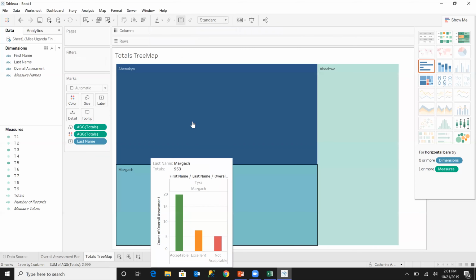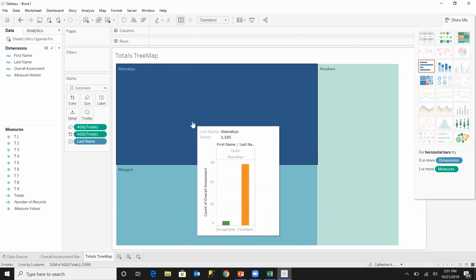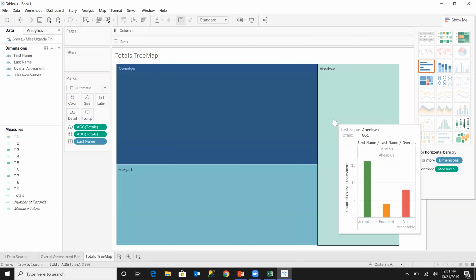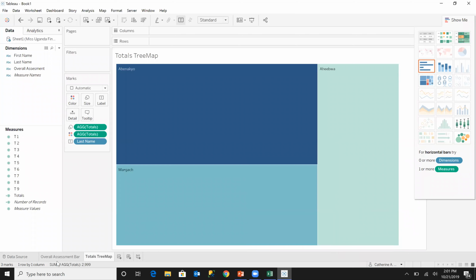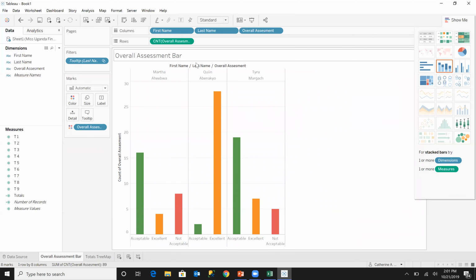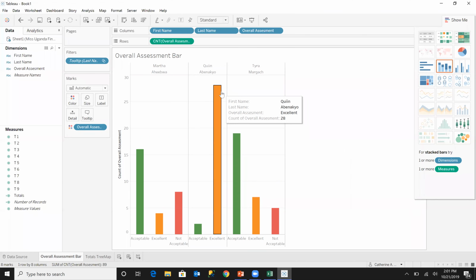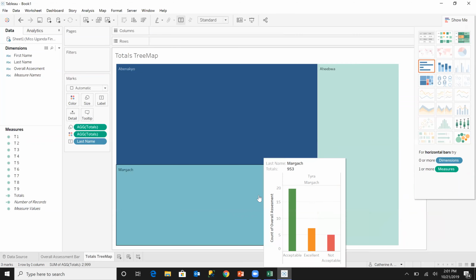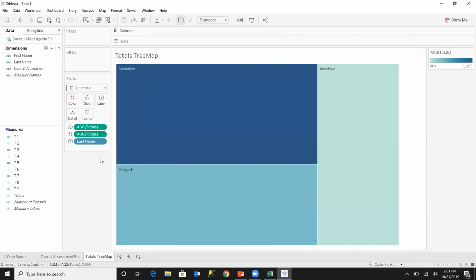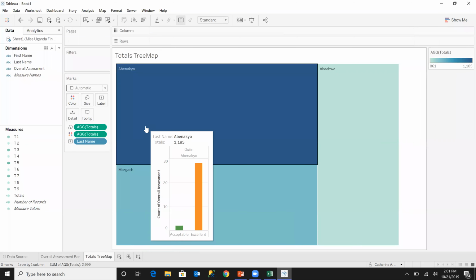And there we go. So you will see that Abenacho has a tooltip. Ahebo has a tooltip over bar chart as well as Margaret. The last thing that I'm going to do is hide the field labels, the columns, just to make it a little bit cleaner. And there, friends, we have a visualization in the tooltip.